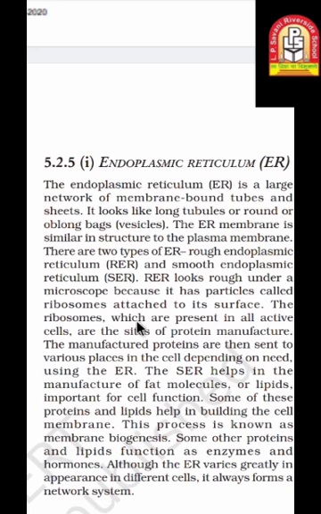The ribosomes, which are present in all active cells, are the site of protein manufacture. The function of the ribosomes attached to the RER is protein manufacturing. The manufactured proteins are then sent to various places in the cell depending on need. The SER helps in the manufacture of fat molecules, or lipids, important for cell function.